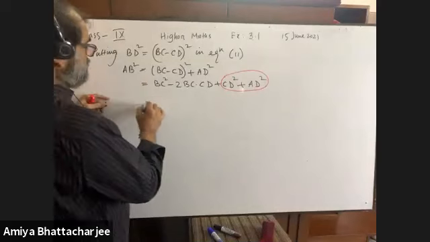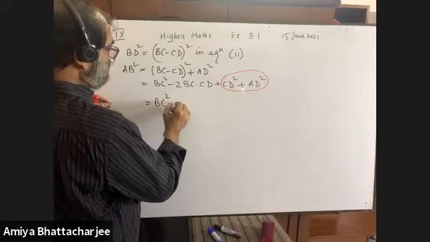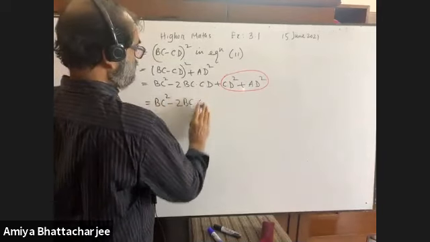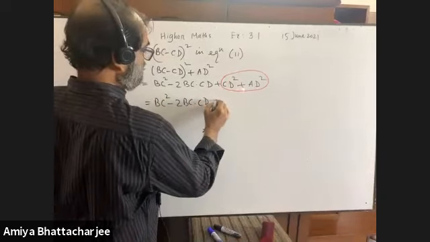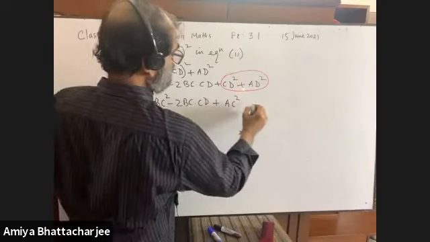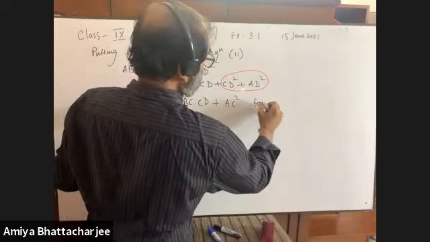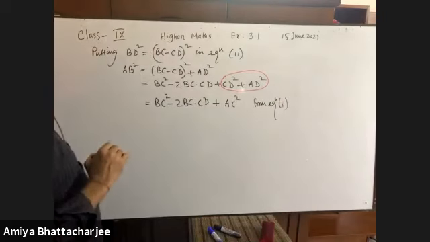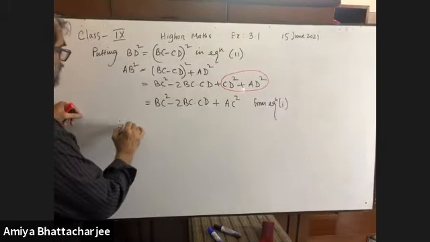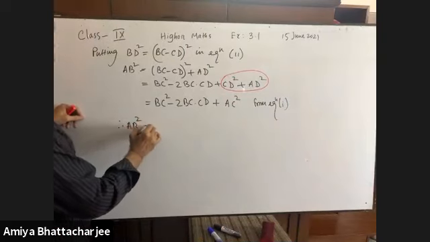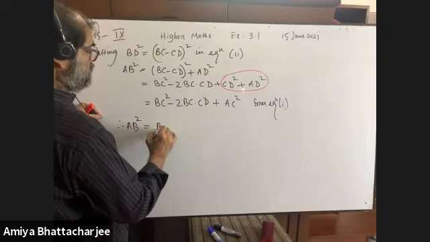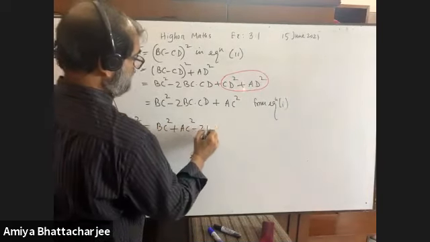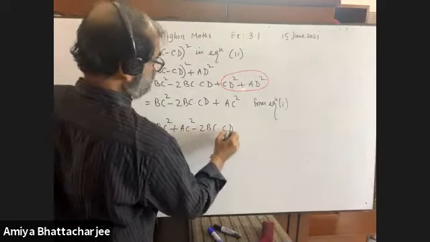That is BC square minus 2BC into CD plus AC square, from equation 1. Therefore, AB square is equal to BC square plus AC square minus 2BC into CD. Proof.